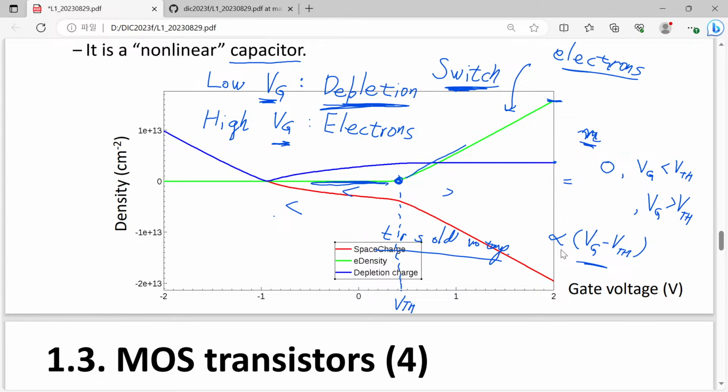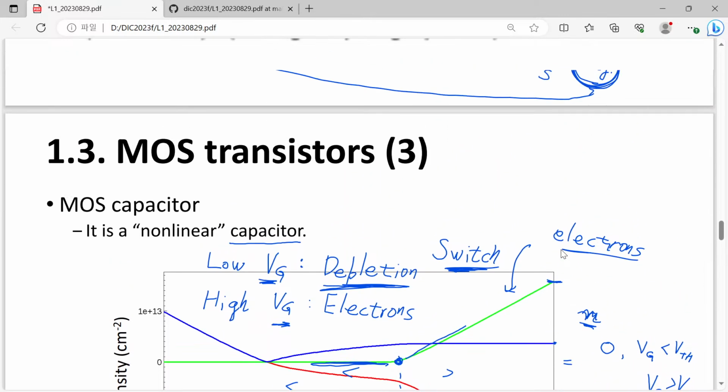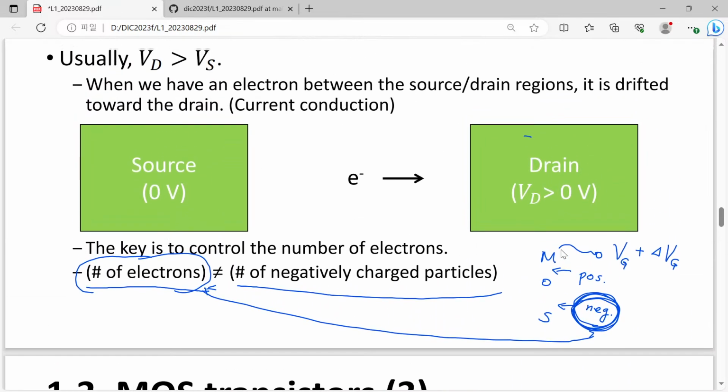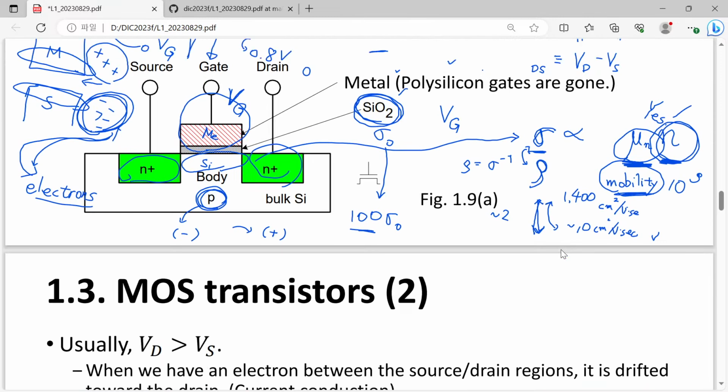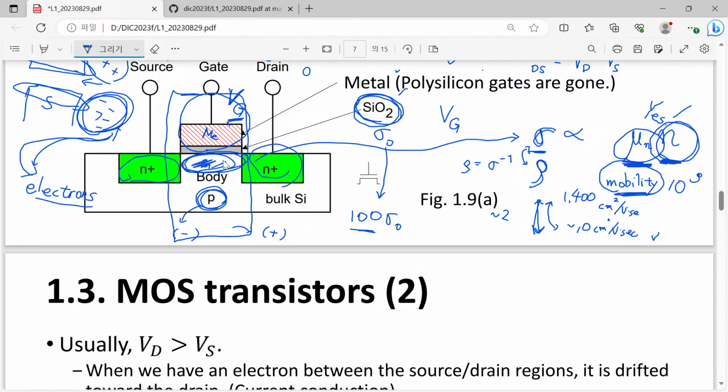Up to now, we have talked about what? The vertical structure, to determine or to control the number of electrons in this part. Simply by applying a certain gate voltage, we can control the number of electrons.